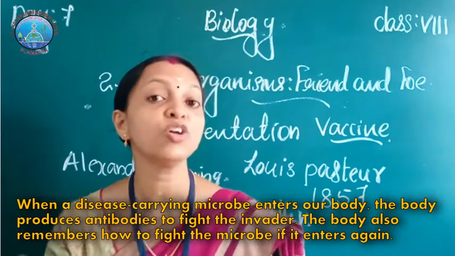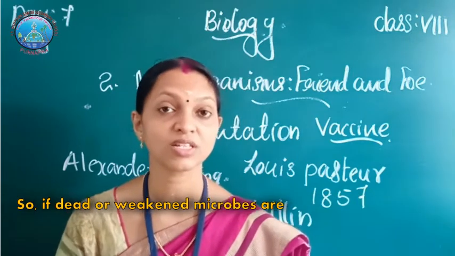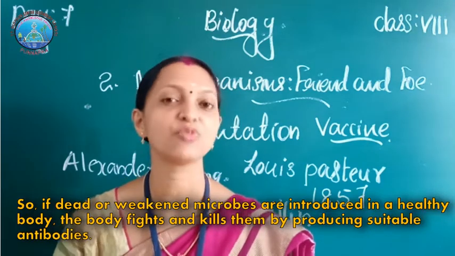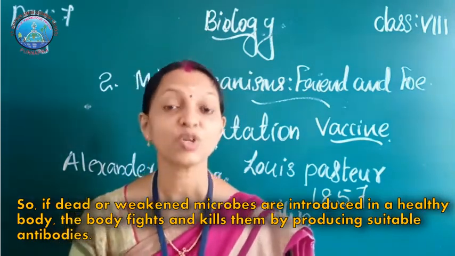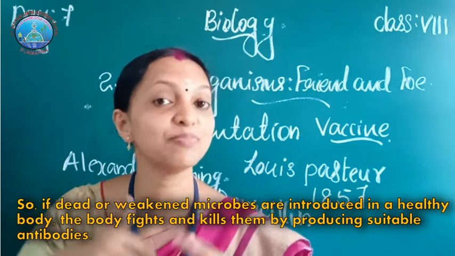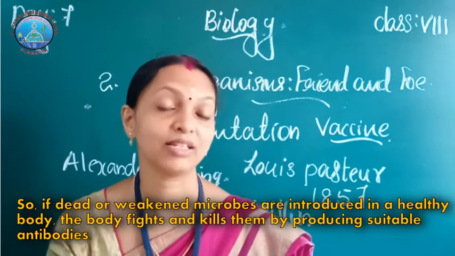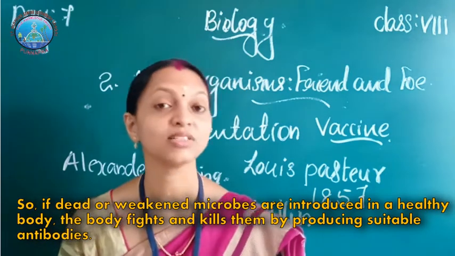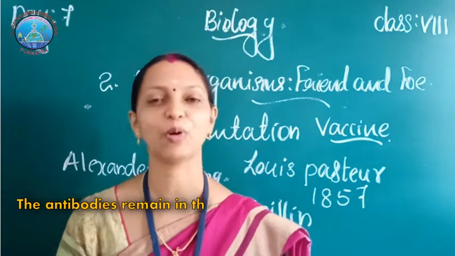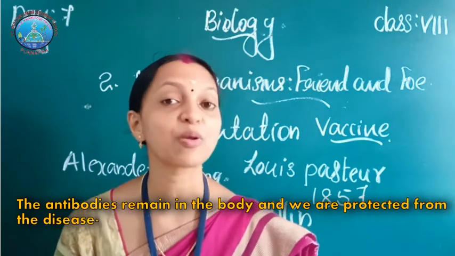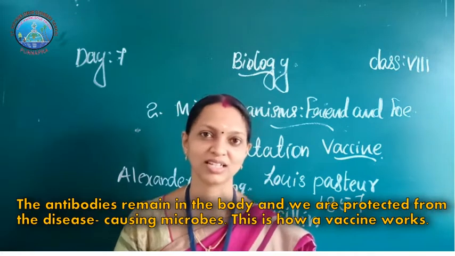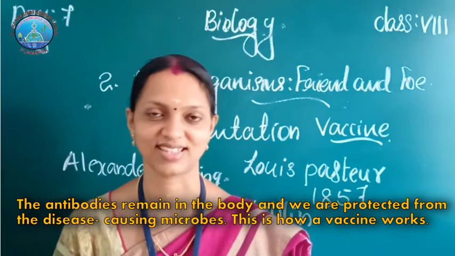If dead or weakened microorganisms are injected into a healthy person, the body kills or stops the growth of the invader and produces antibodies. The antibodies remain in our body and protect us from disease-causing microbes. This is how a vaccine works.